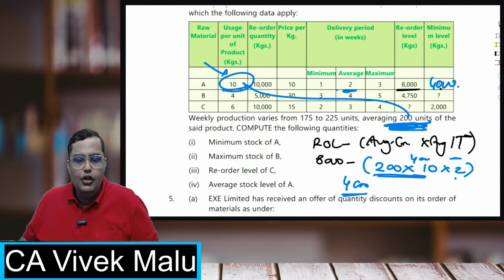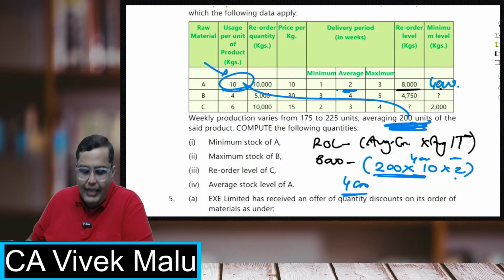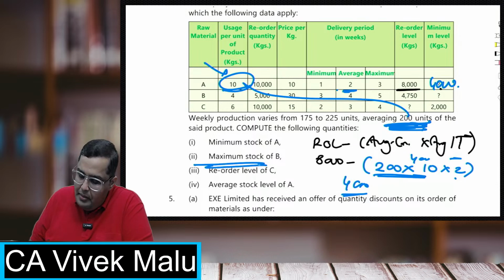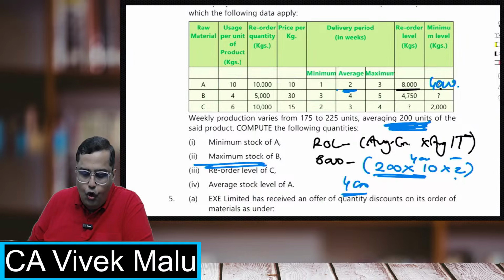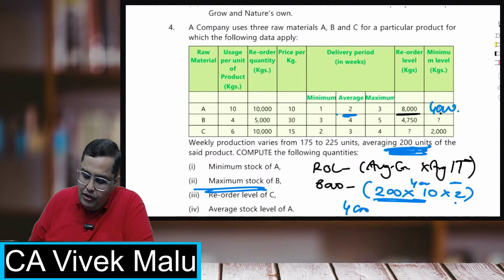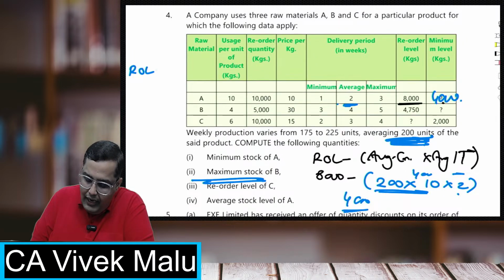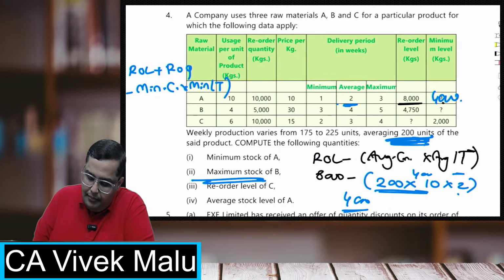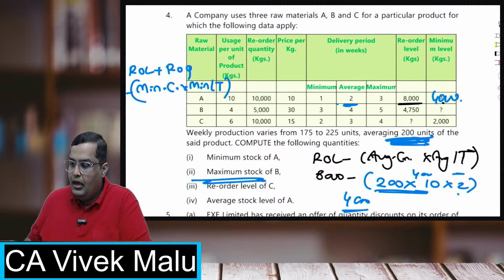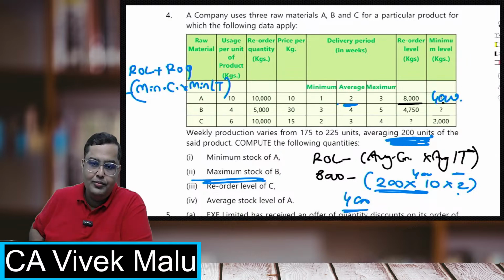If everybody is clear with what I'm trying to tell you, kindly calculate the maximum stock of B. I'll tell you the formula also. The formula for maximum level is ROL plus ROQ minus minimum consumption into minimum lead time. That is the formula.